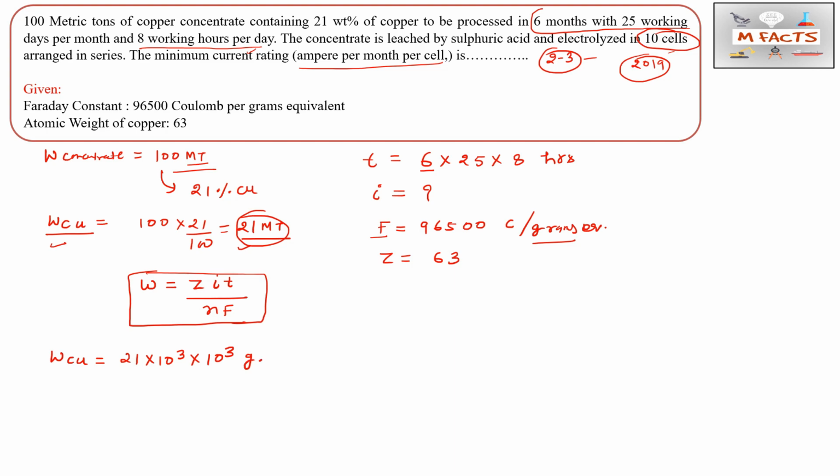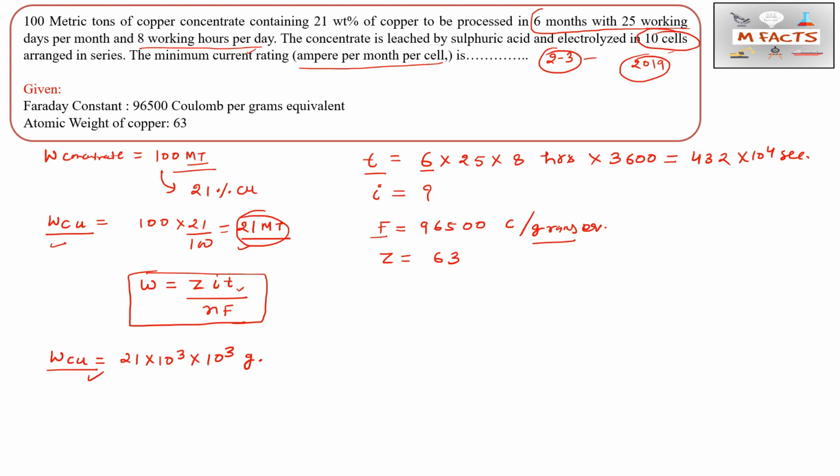This is the value of copper in grams. For this formula we take time in seconds, so we multiply by 3600. From here we get approximately 432 multiplied by 10 power 4 seconds.